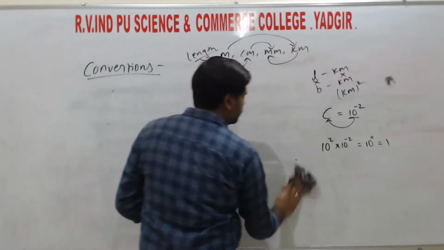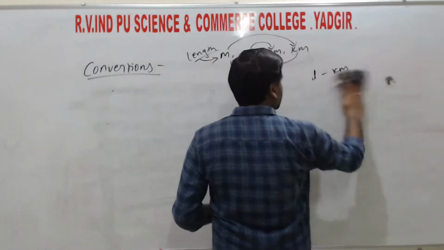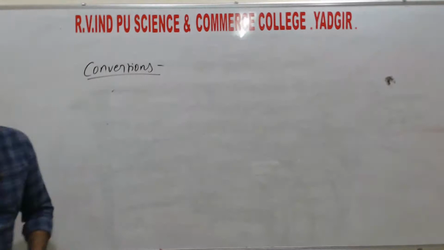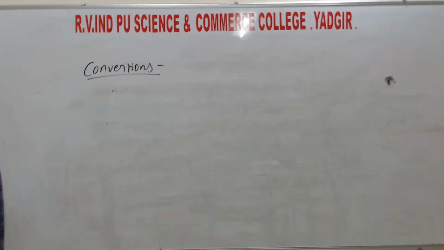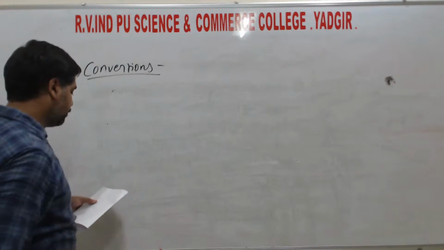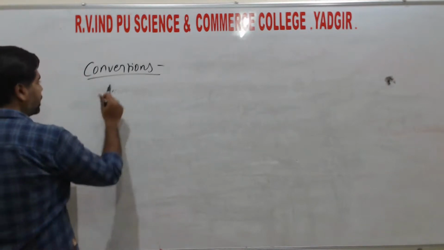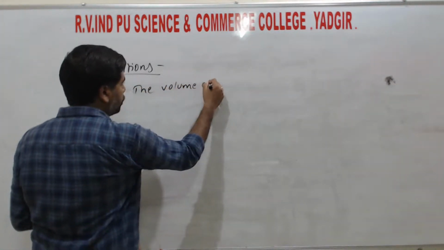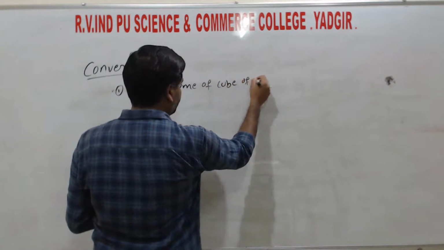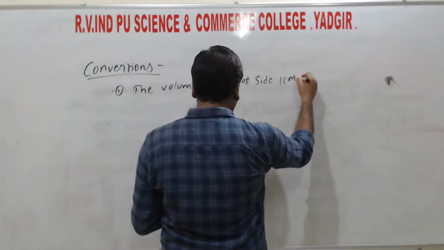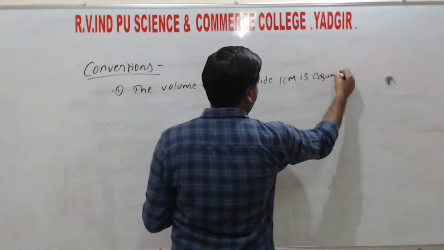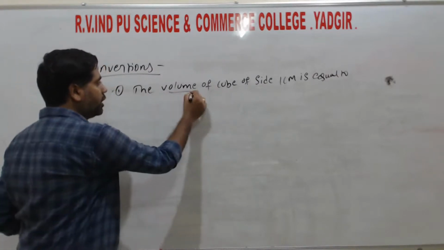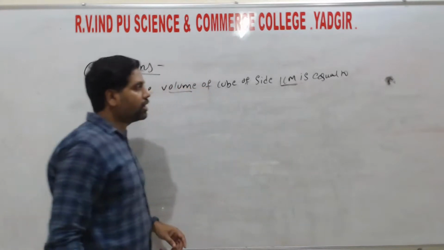So if we solve a few examples for the conversions, we understand how to convert, right? Let us take one example, the volume of a cube of side 1 centimeter is equal to, right? Here they have given 1 cube, and we need to find the volume. Each side is given as 1 centimeter.